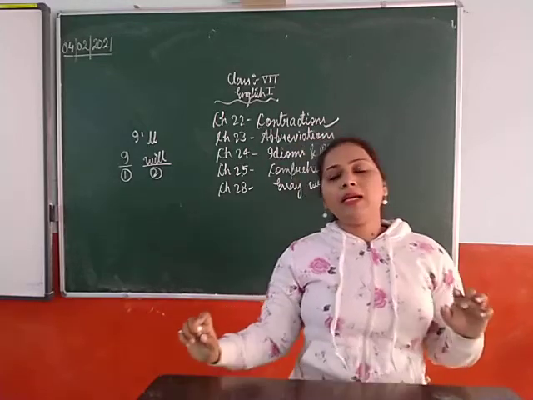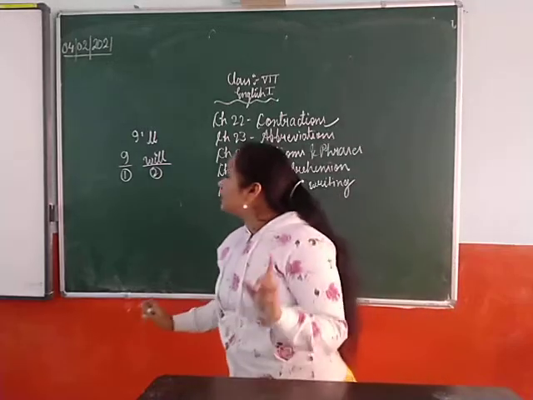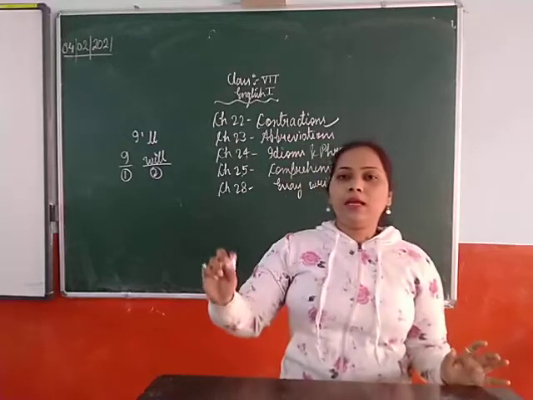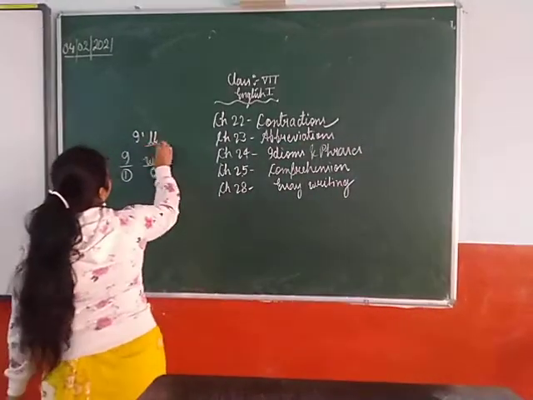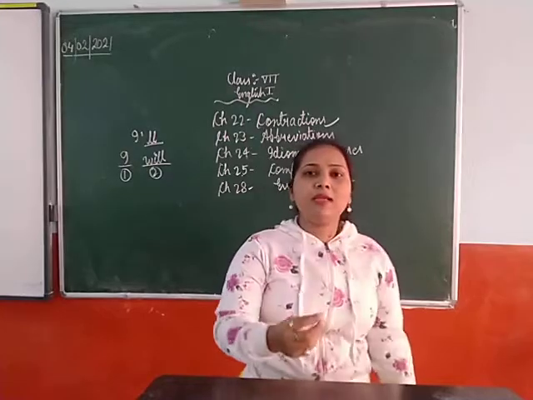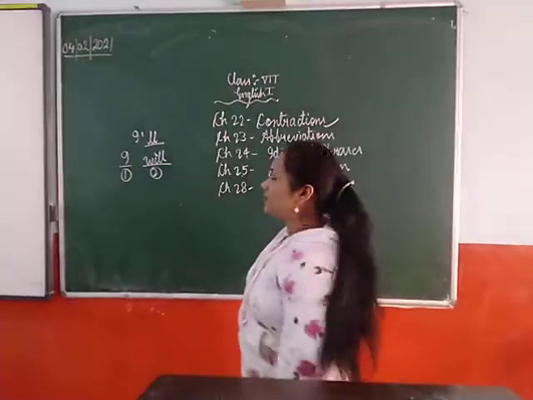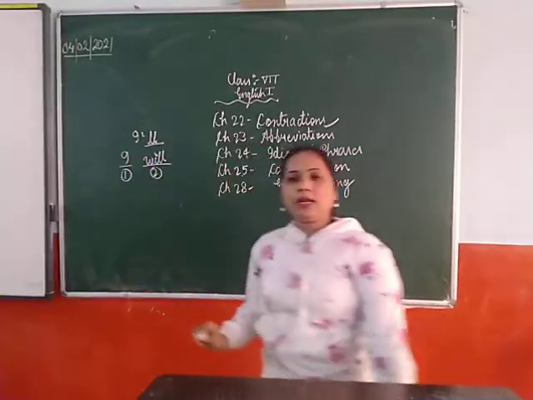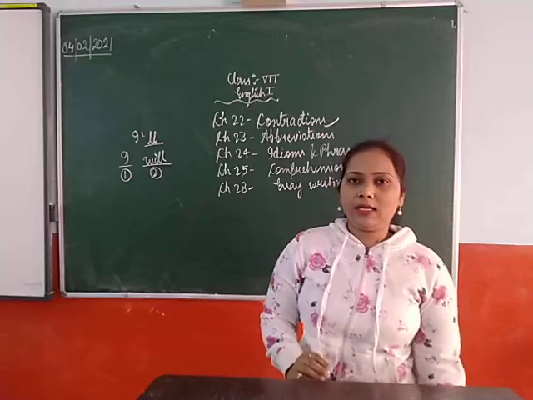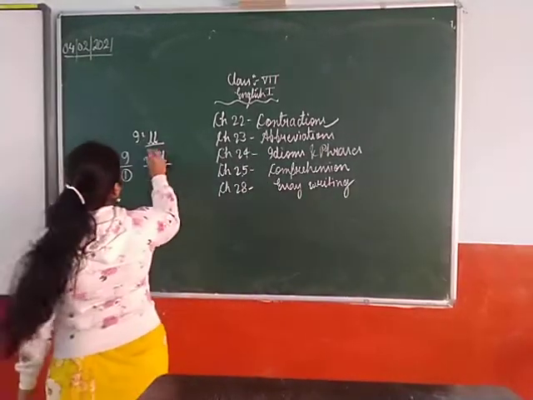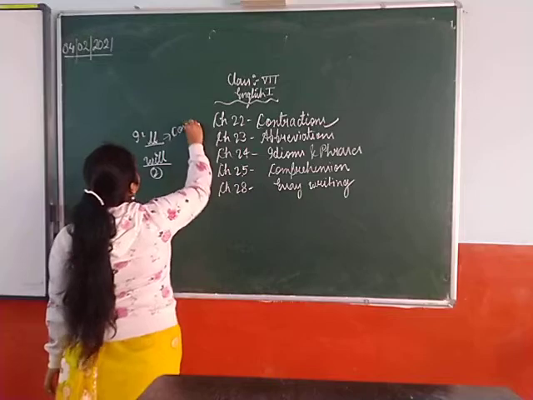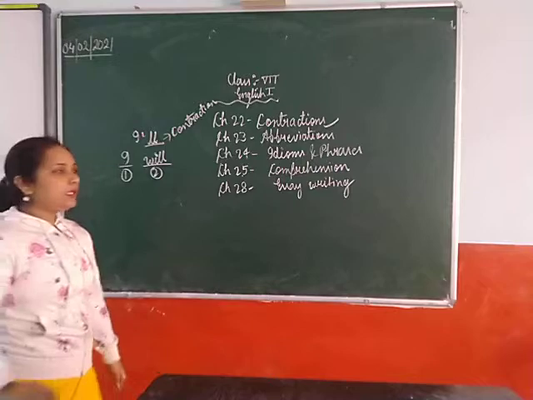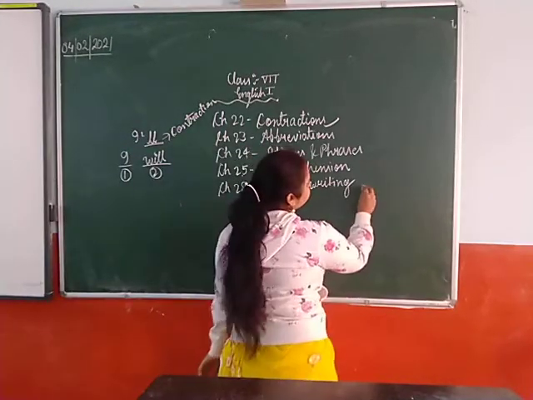Okay, now for making a contraction, you must remember that you will replace some letters of the next word, and in between you will put an apostrophe. Clear? Only an apostrophe must be there. So this one is the contraction of the words I will. Clear?